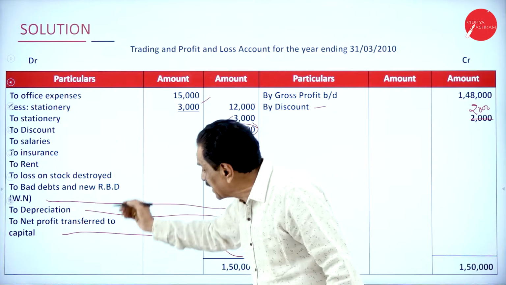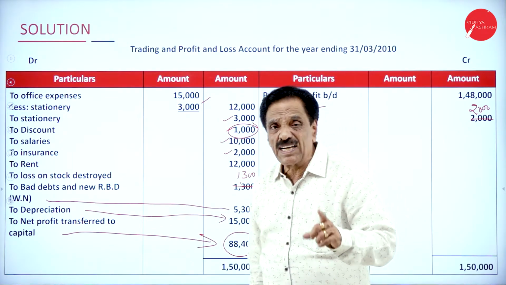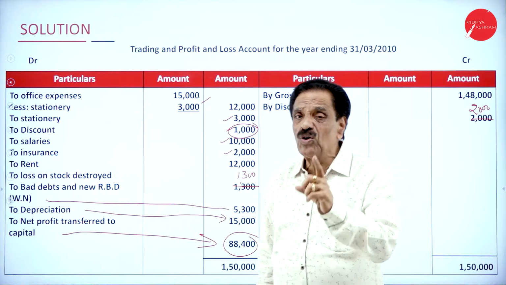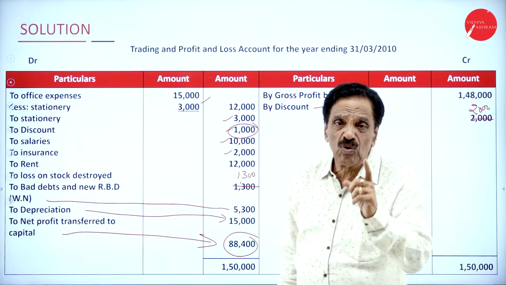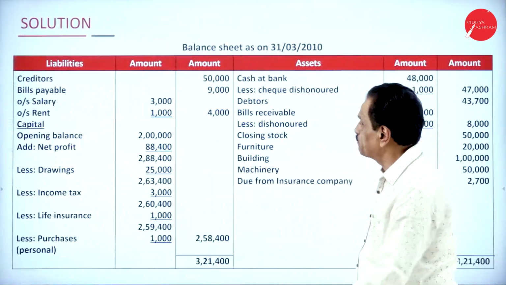All our indirect expenditure we have taken. Depreciation given in the trial balance will directly appear on the debit side of the profit and loss account. Don't deduct it from the asset. We'll move on to the balance sheet now.